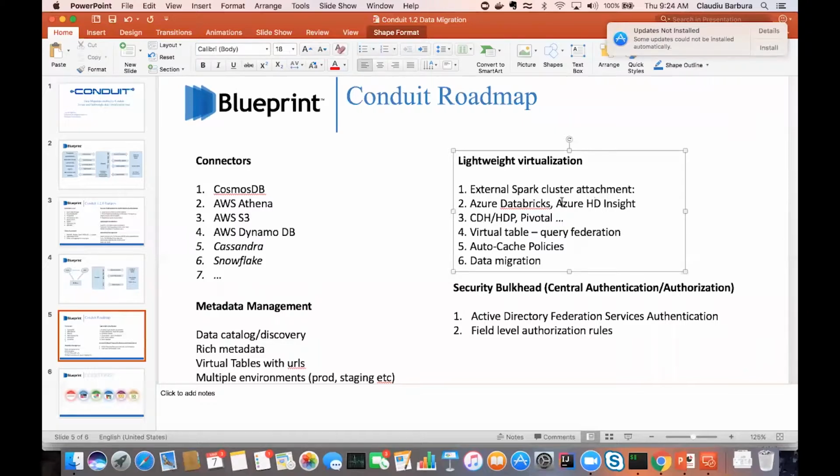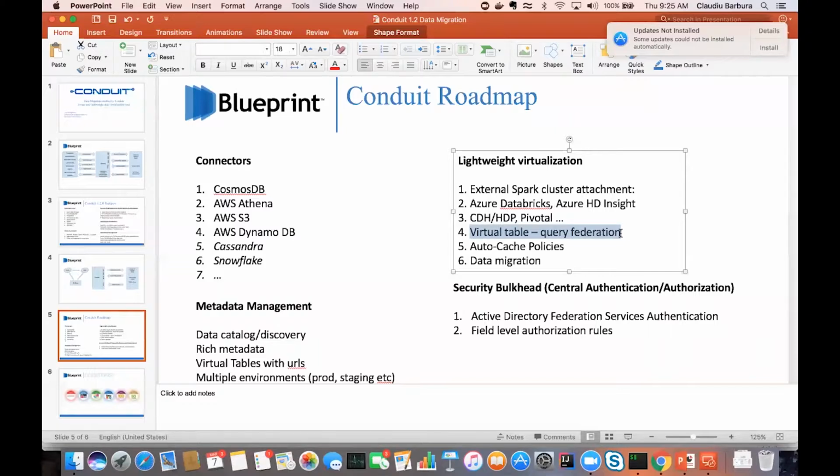And then we're targeting initially Azure Databricks and Azure HDInsight, but we're looking at SQL Server Big Data Cluster, CDH, Pivotal, and so on, right? We should be able to support any Spark distribution out there, really. So we're just talking to the native Spark APIs. But there's two features here that I want to mention that are work in progress right now: virtual table and query federation. So what does that mean?